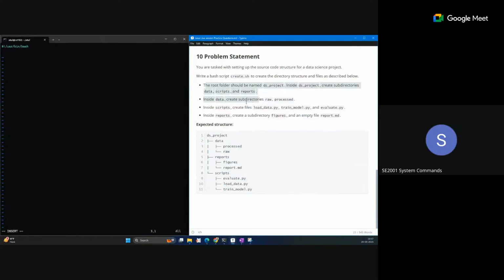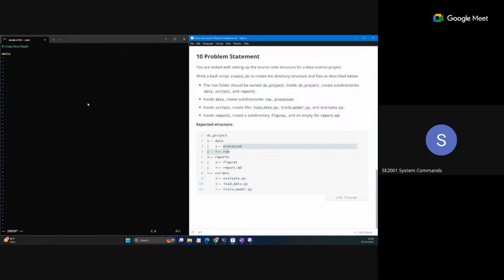How can we create this? Currently we are at the home directory and we want to create all this structure. First, we use mkdir to create ds_project. Inside this we need to create three folders: data, reports and scripts. And inside these we need to create all the other folders.